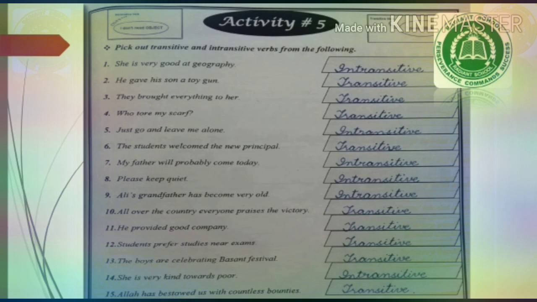Number 3, they brought everything to her. Now they brought what? Everything. So object is mentioned. It is a transitive verb. Number 4, who tore my scarf? Who tore my scarf? So scarf, my scarf is an object. So it is a transitive verb. Number 5, just go and leave me alone. There is no object. It is an intransitive verb.